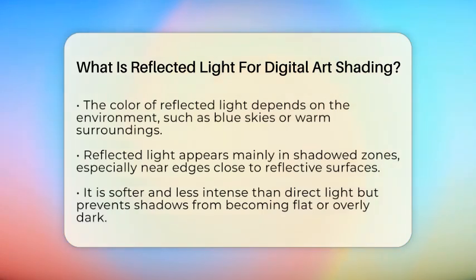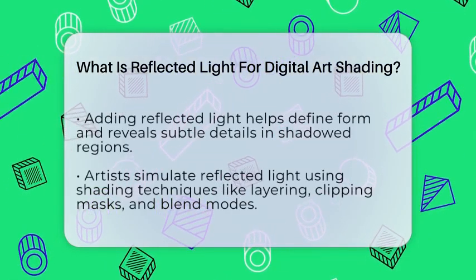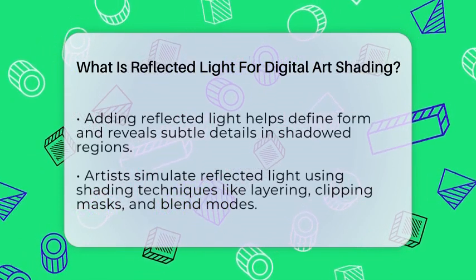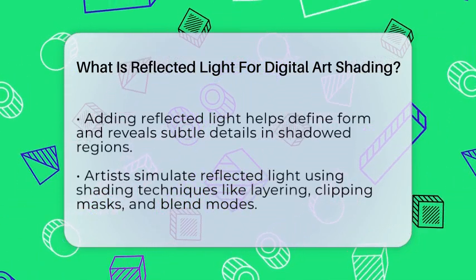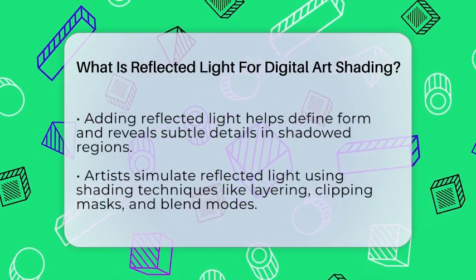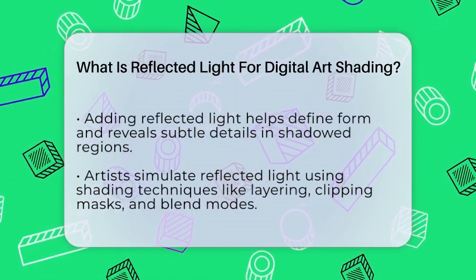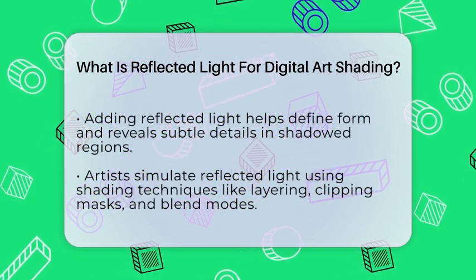Reflected light appears mostly in shadowed areas, especially near edges where the object is close to another surface that reflects light. It's softer and less intense than direct light, but it's essential for preventing shadows from looking flat or overly dark. It also helps define the form by revealing subtle details in shadowed parts, making objects look more three-dimensional. When you add reflected light, shadows become more believable and your scene gains a richer sense of space.